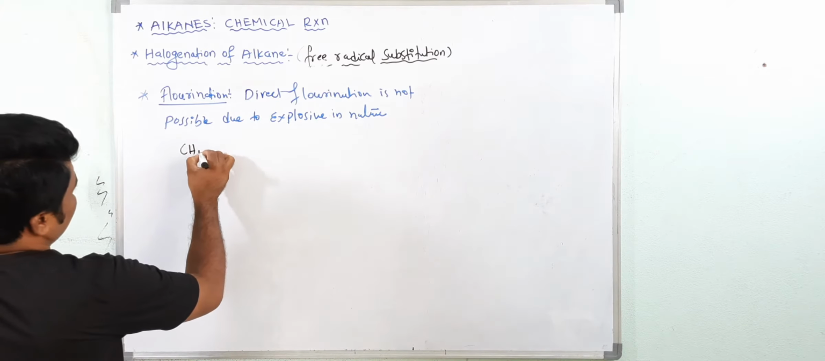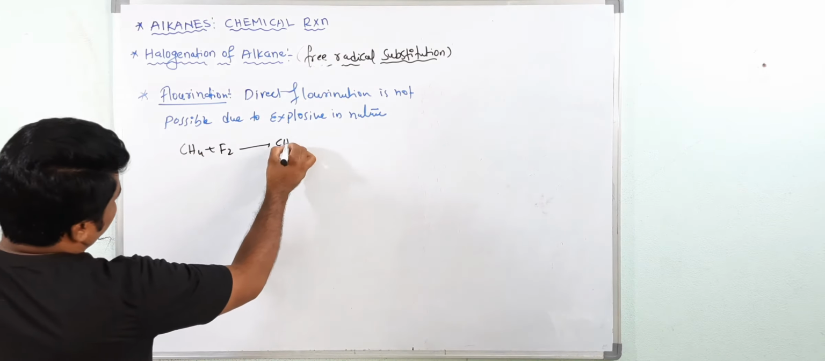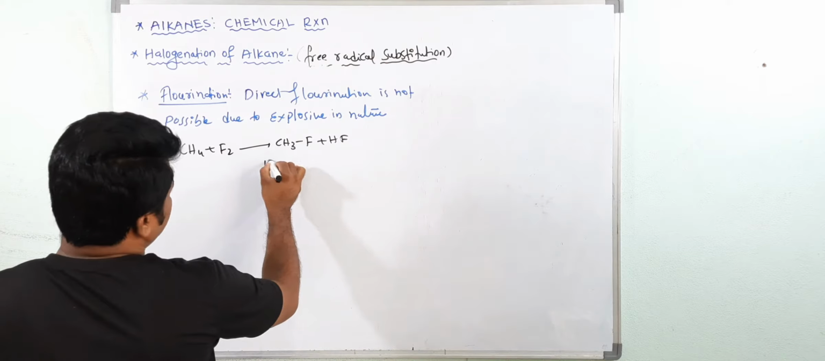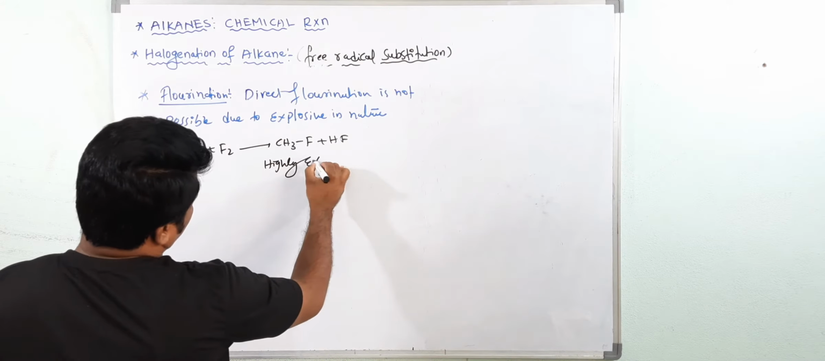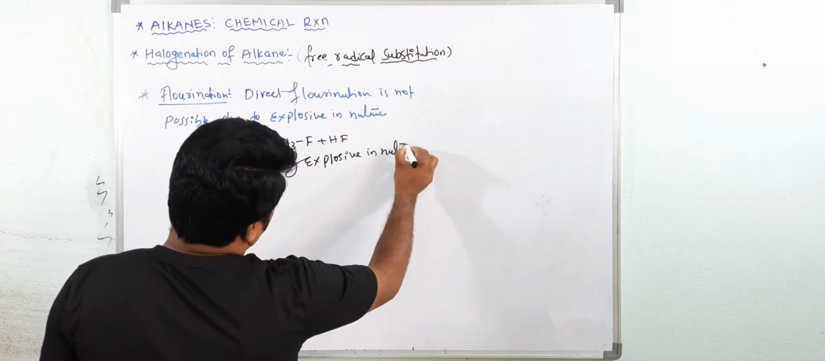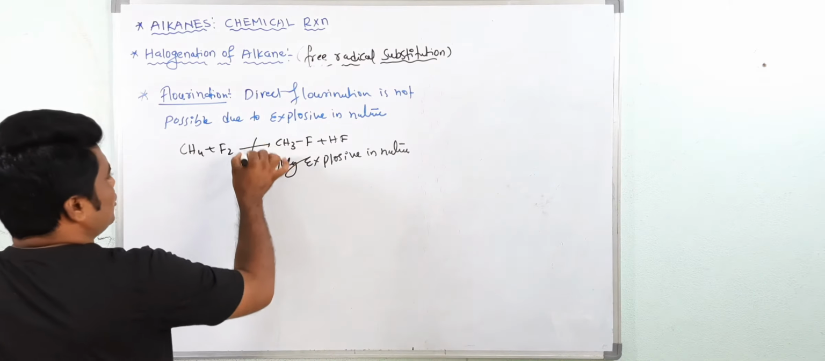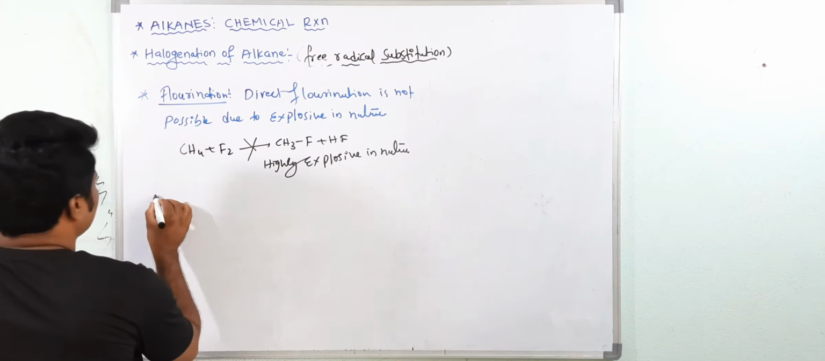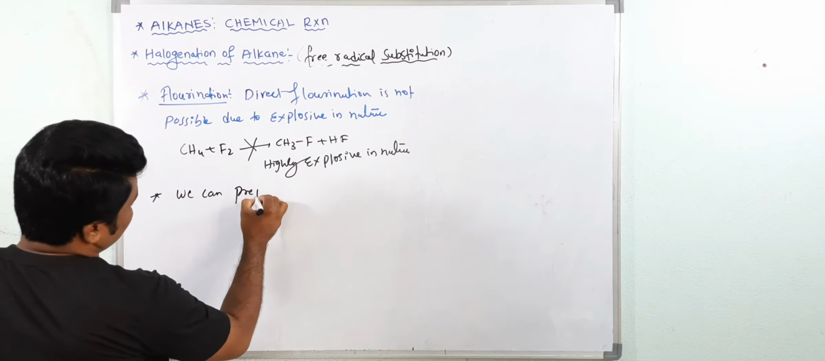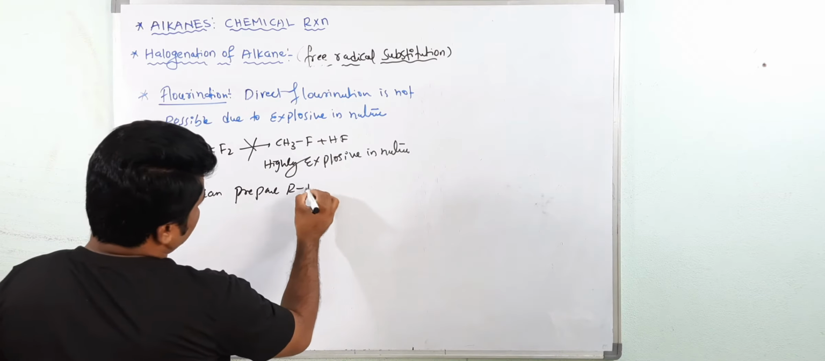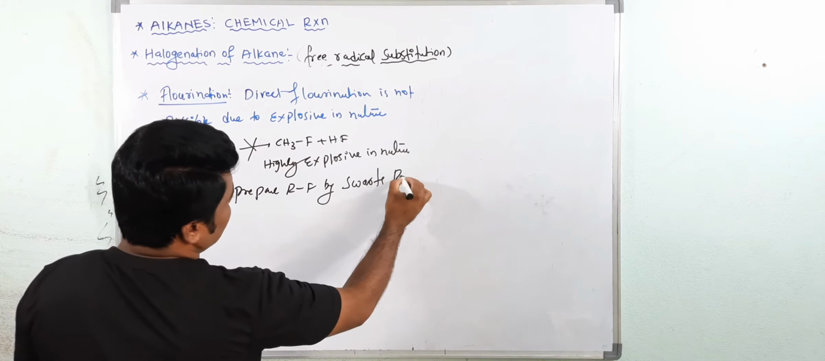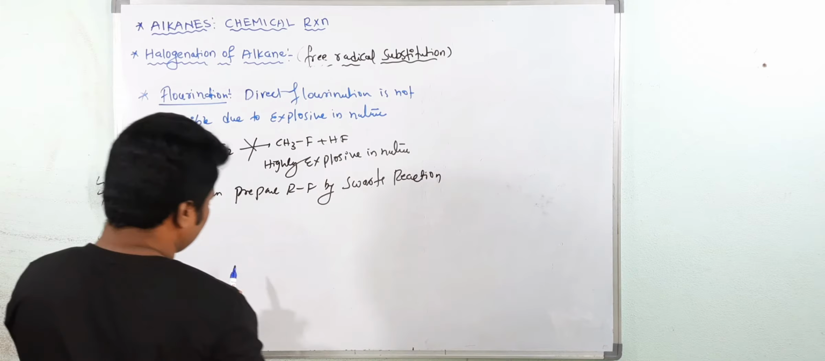So if you do, for example, fluorine here, this is highly explosive in nature, large amount of energy is released. So that's why direct fluorination does not take place. So we can prepare alkyl fluoride RF by the Swarts reaction. So this name is important.